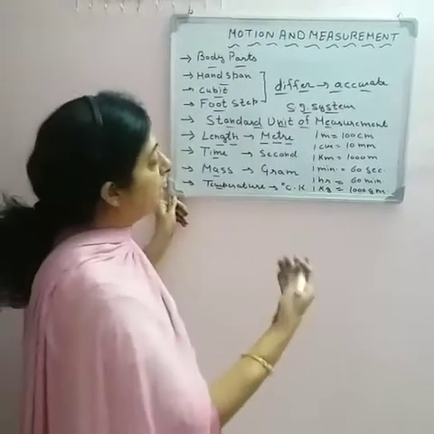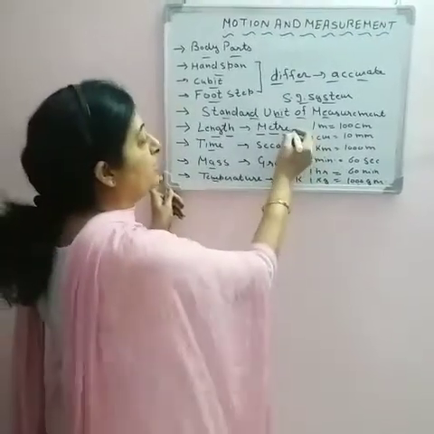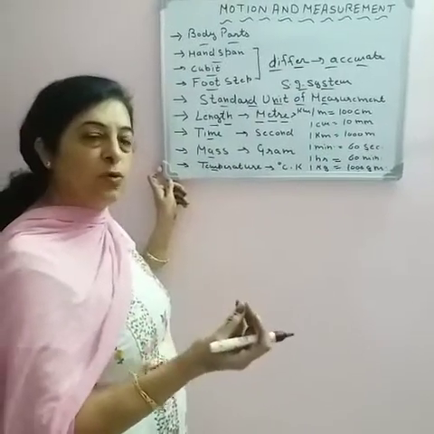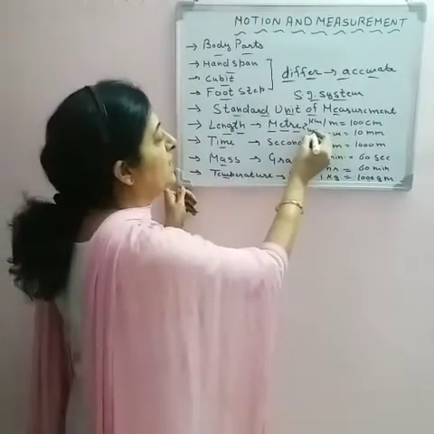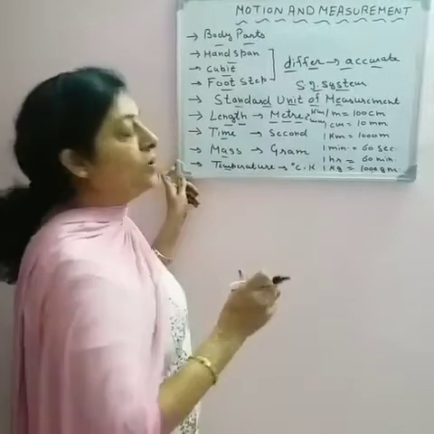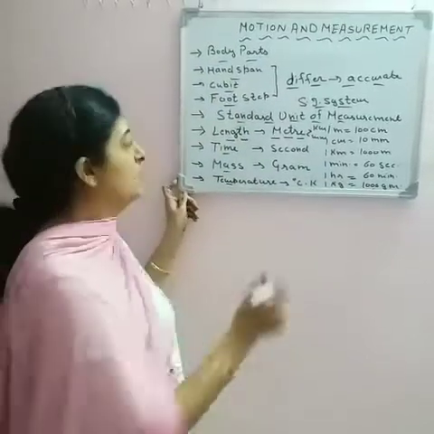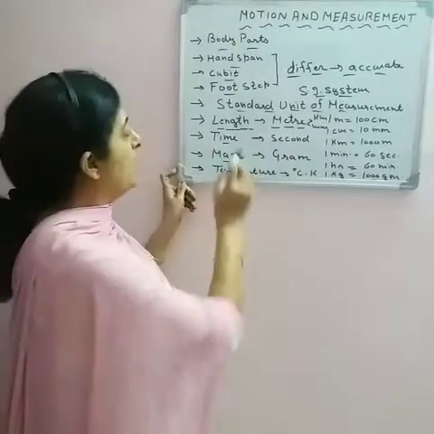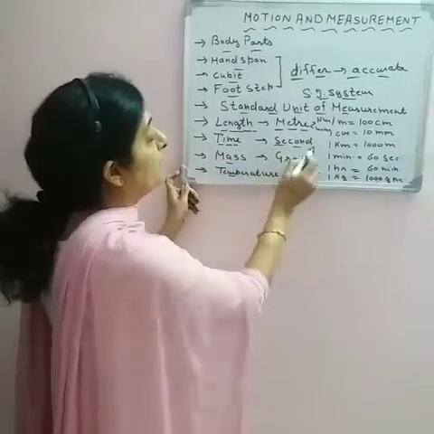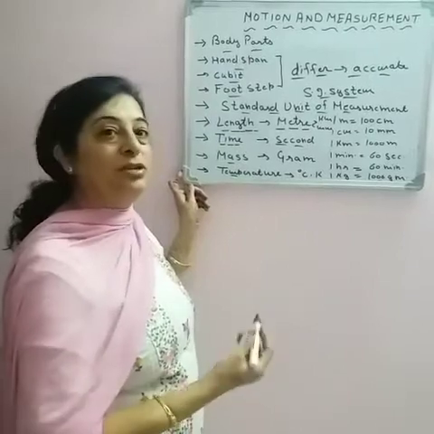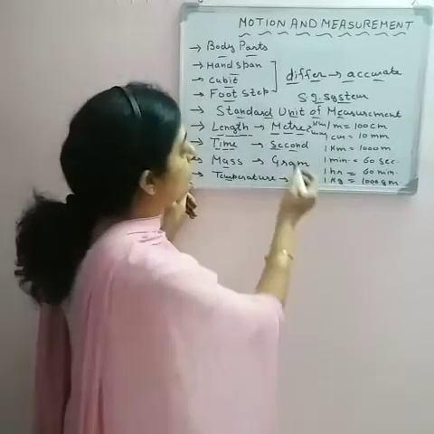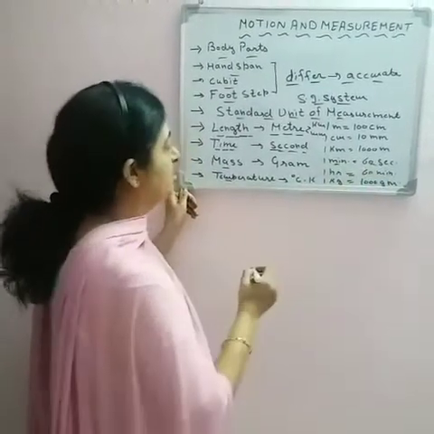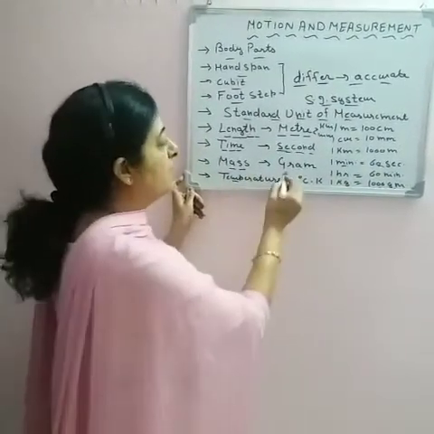If we have to find a long distance, then we can use the kilometer. If we have to tell a small distance, then we can use the millimeter. So it depends on the size of the object. The basic unit of length is meter and the basic unit of time is second, and the rest of the units of time are hour and minute. The basic unit of mass is gram.